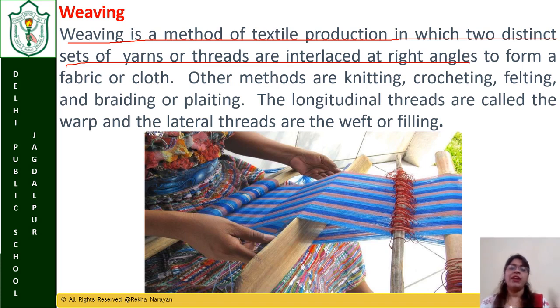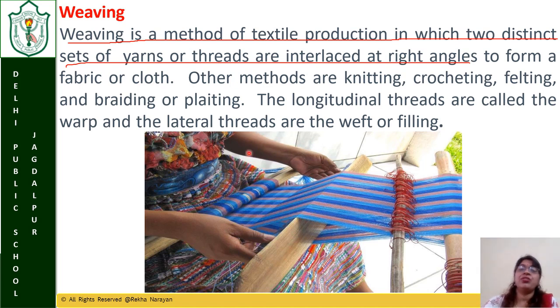Now you know, this is the vertical thread and this is the horizontal thread. You can see that in this also, this is the vertical thread going, and in between they are putting the horizontal threads. So this way, crisscross, they are forming the fabric.